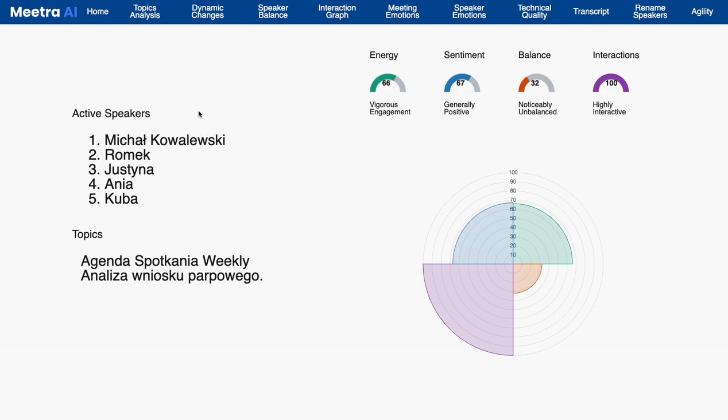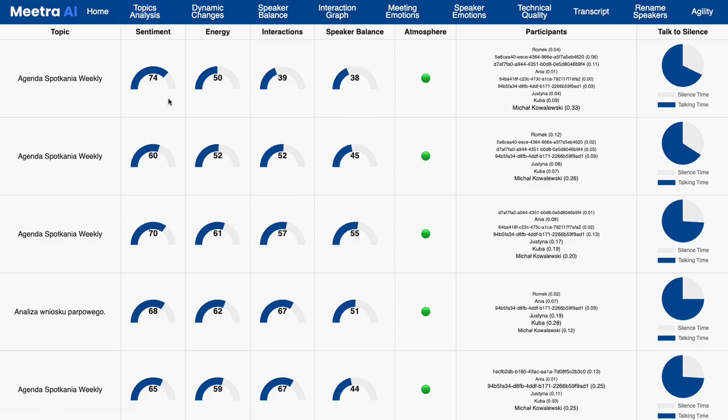We're indicating what speakers were active in the meeting, what topics were discussed. We can deduce the energy, sentiment, balance, and interactions of the team in the meeting, also showing which area needs work. What we also do is we analyze topics that have been discussed, so we can assign sentiment, energy, interactions, and speaker balance, as well as atmosphere, to each one of the discussed topics in 5-minute intervals. We show who has been most active regarding a certain topic.